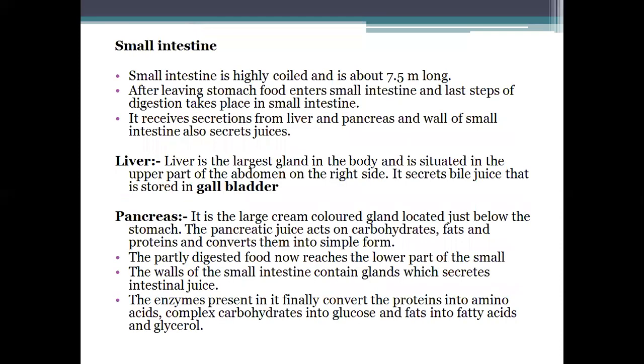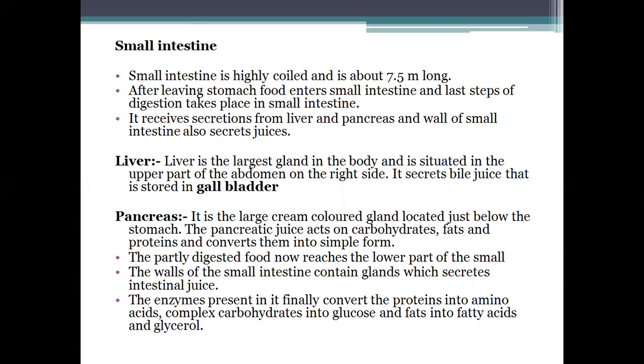The small intestine is highly coiled, as you can see in the image I showed previously. It is 7.5 meters long and coiled. After leaving the stomach, the food enters the small intestine, and the last steps of digestion take place there. It receives secretions from the liver and pancreas, and the wall of the small intestine also secretes juices.